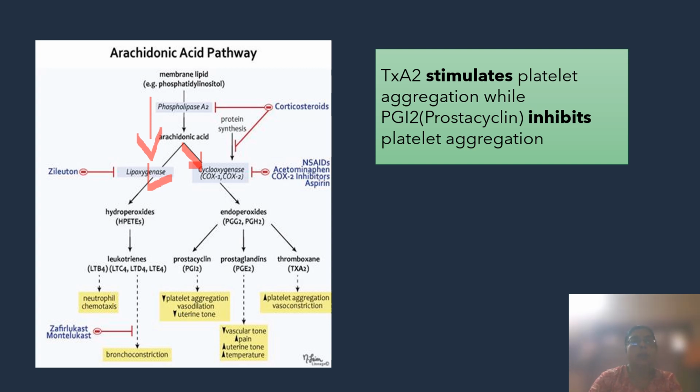Now in this cyclooxygenase pathway there will be so many intermediate products. One of the important products are prostacyclin or PGI2 and the thromboxane or TXA2. Now the thromboxane stimulates the platelet aggregation, whereas prostacyclin inhibits the platelet aggregation.